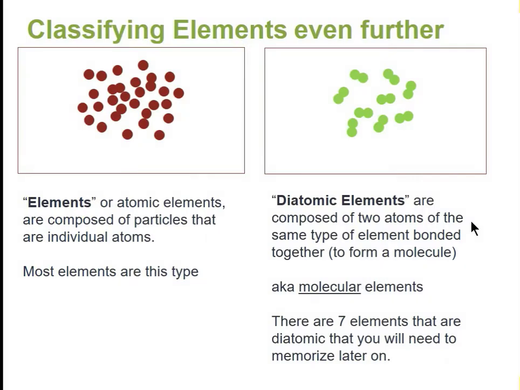So we talked about those 2 kinds of elements. We do refer to the ones that are just individual atoms as atomic elements, and most elements are that type. And then sometimes they'll bond together in pairs. Those are called diatomic elements. There are 7 elements that always form diatomic pairs, molecules, and we call them molecular elements. We'll talk about which 7 they are at a later date.